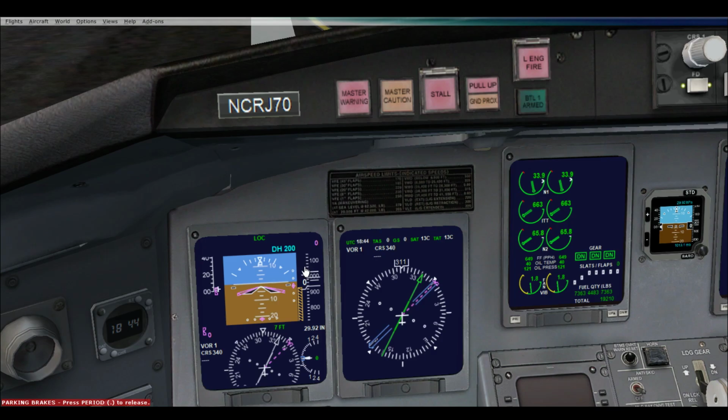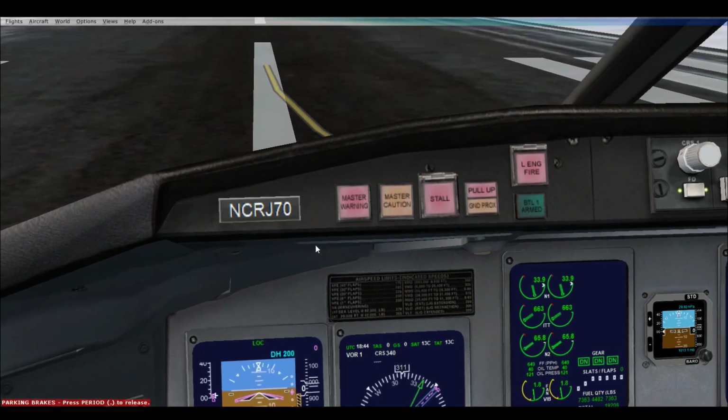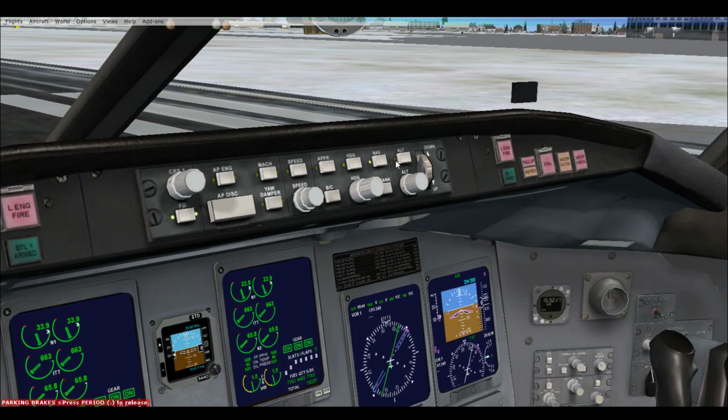So let's say we want to fly at 10,000 feet and we input 10,000 feet. This number here in purple will change from 0 to 10,000, and I'll show you that right now. Here next to the navigation hold switch is the altitude switch, which we need to become familiar with because we want to set this aircraft to fly at a certain altitude. So we'll just do a really short flight.